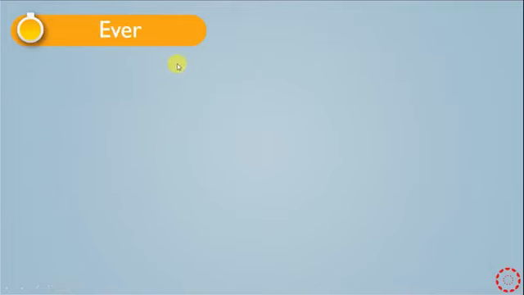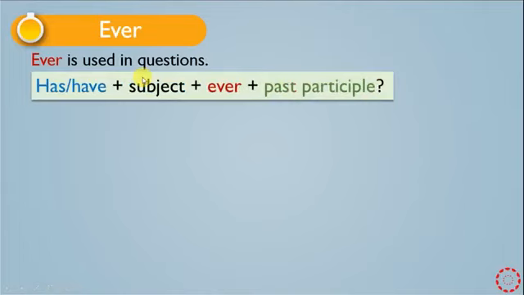What about ever? When do we use ever? In which kind of sentence do we use ever? Ever is used in questions. Look at the form of present perfect with ever. At the beginning we have has or have, and then we have the subject. After the subject we have ever, and ever is followed by a past participle of the verb. And also here ever goes between the verb to have and the past participle of the verb.